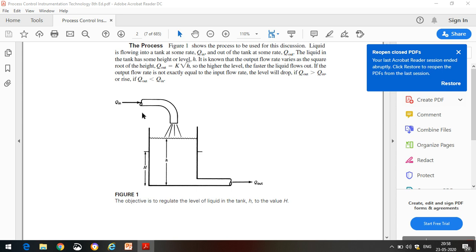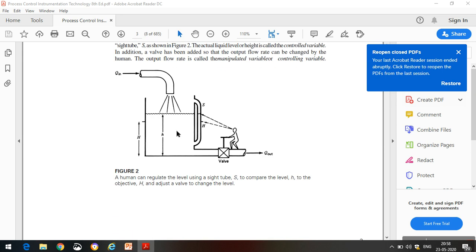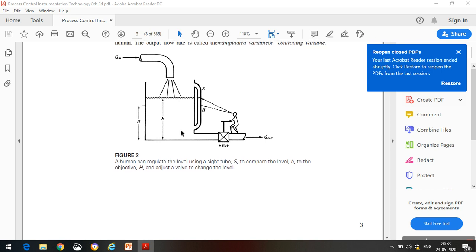Before discussing automatic process control, first we will see how we control this level by a human being, which is called manual control or human aided control. For any variable you want to control, that may be temperature or pressure or flow, anything, you must have the information about that variable. Without knowing that value, we cannot control that parameter.